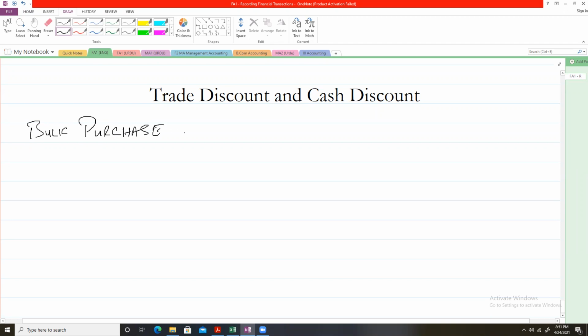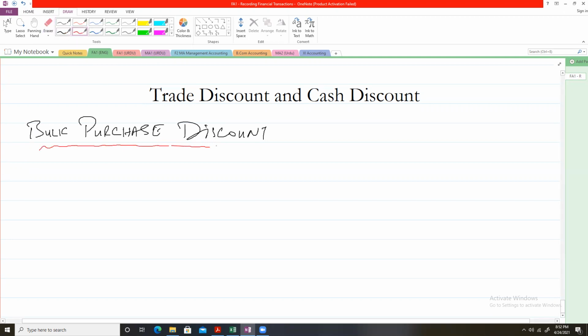Bulk discount is a discount that is given by the seller when the buyer purchases a large quantity, larger than what other buyers normally purchase. So bulk purchase discount is given because of the large quantity that the buyer purchases from the supplier.